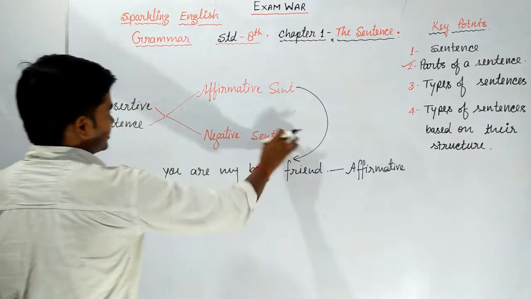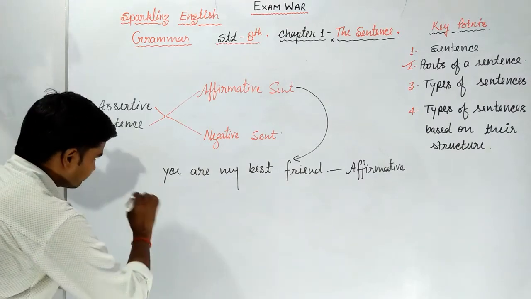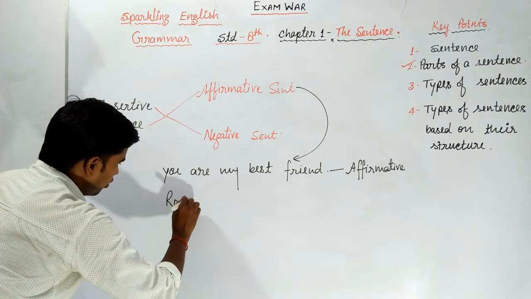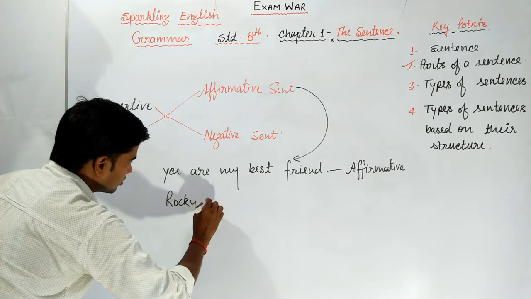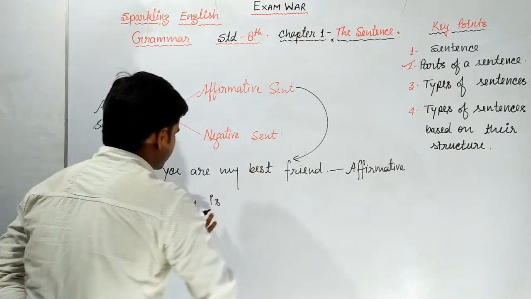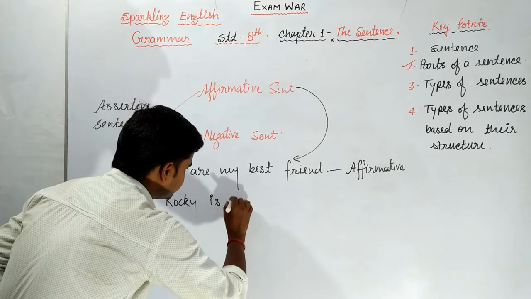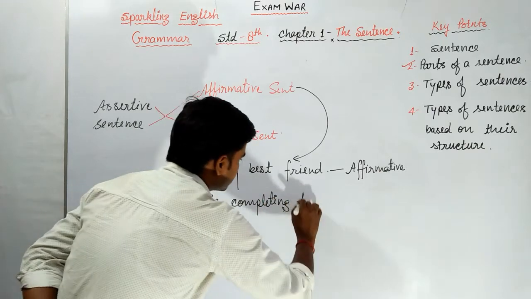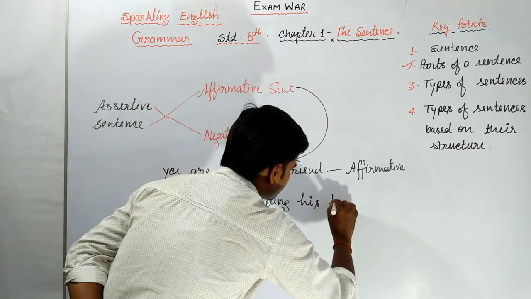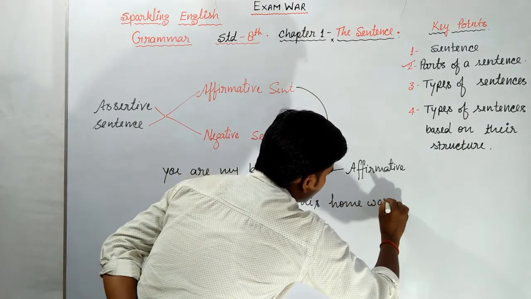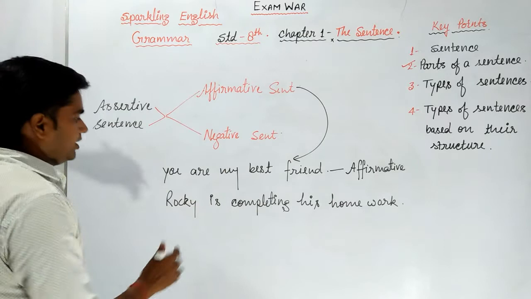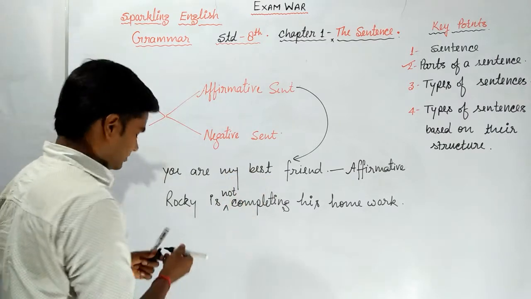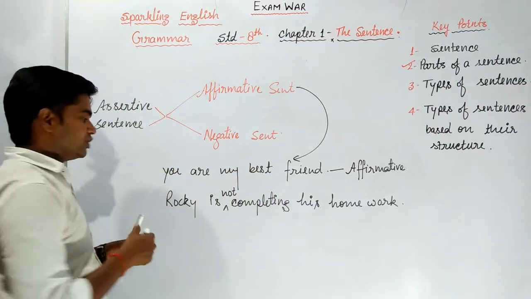Let's take some negative example. If I say, Rocky is not completing his homework. Rocky is not completing his homework. That's why this sentence is negative, as we used not here.